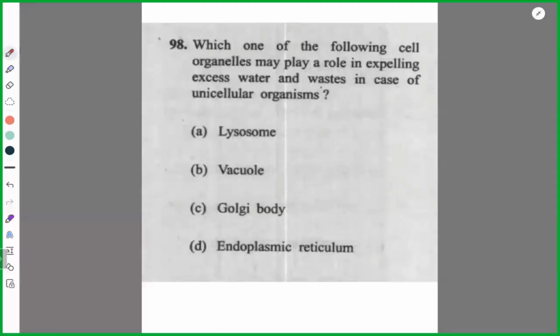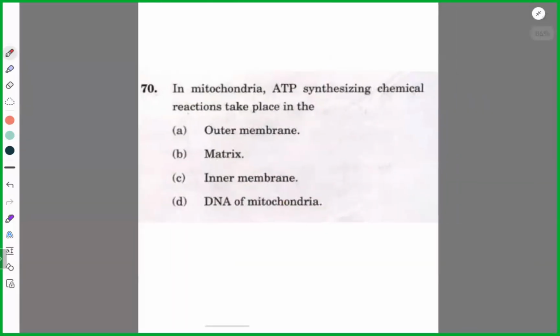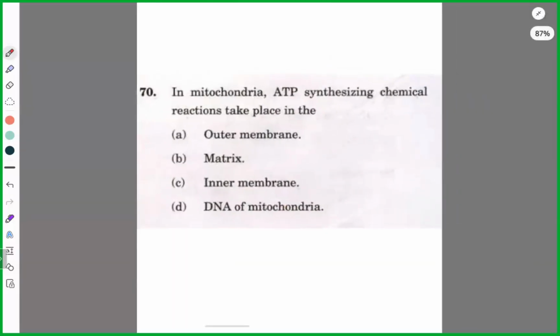Expelling excess water. Golgi: storage. Endoplasmic reticulum: transport. Lysosomes: suicide bags of the cell. Okay, lysosomes are also called suicide bags of the cell. Obviously vacuole. Vacuole is the right answer. Clear? Got it? Yes, sir. Okay. Next, try this. Another good question. Again, logic.